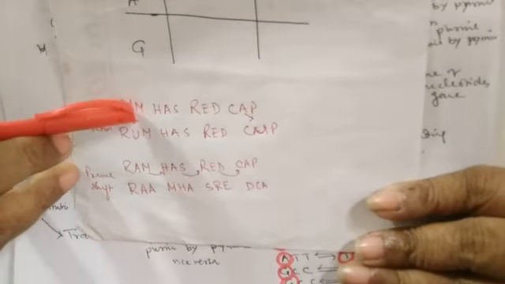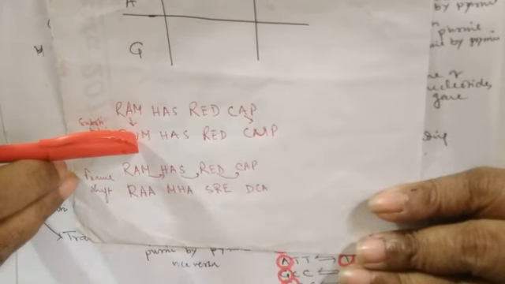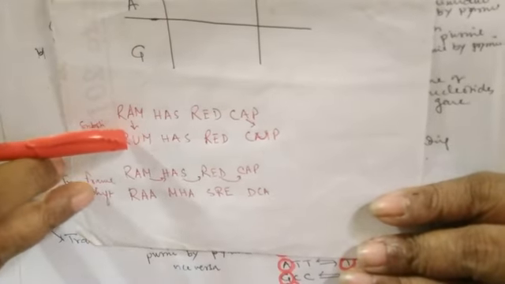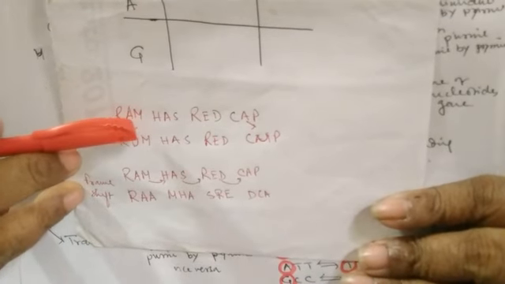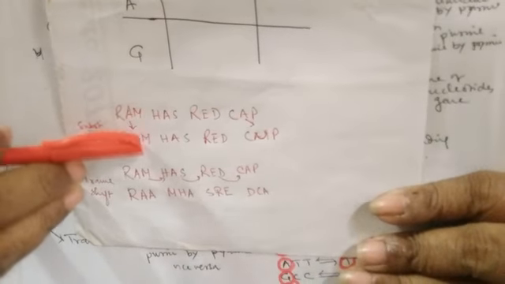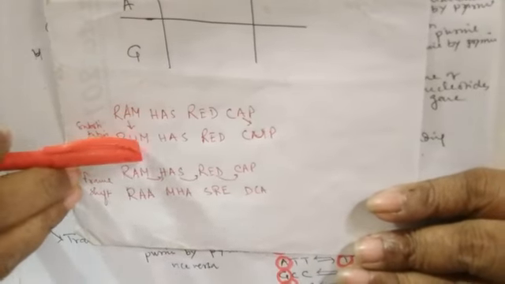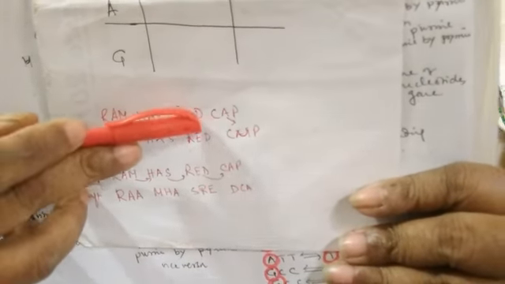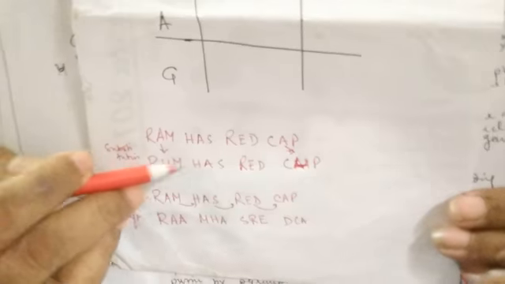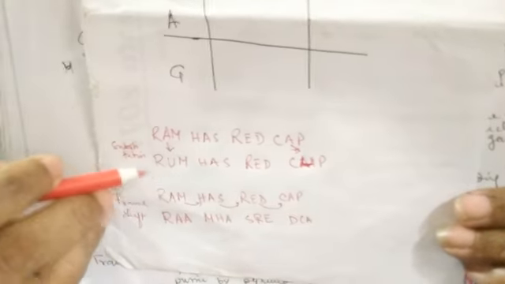During substitution, suppose A has been substituted by U. So what will happen? Instead of RAM, it will be RUM. But for the others, there is no change in has, no change in red, or in cap. So only the particular amino acid where the substitution has occurred will be affected.